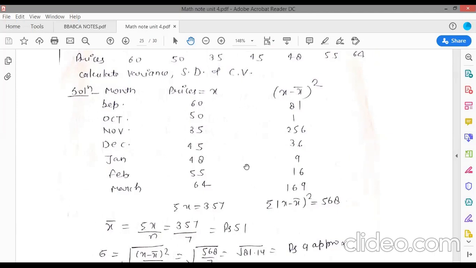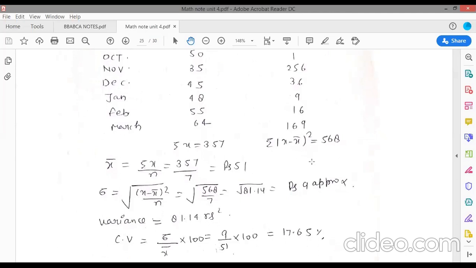So there will be another column which is x minus x bar. Now we will find x minus x bar whole square, and we need the summation of x minus x bar whole square, and we need the positive absolute value. So if x minus x bar whole square is negative, then we will take positive. So sigma, sigma means standard deviation, is equal to square root of summation x minus x bar whole square upon n. So 568 upon 7, so 81.14, it means approx 9.